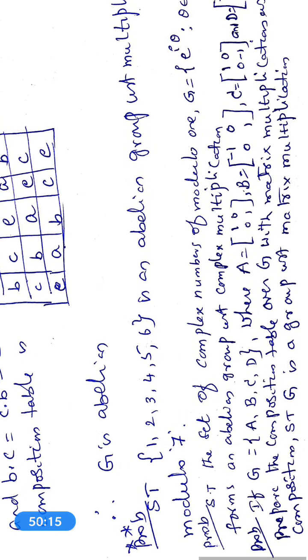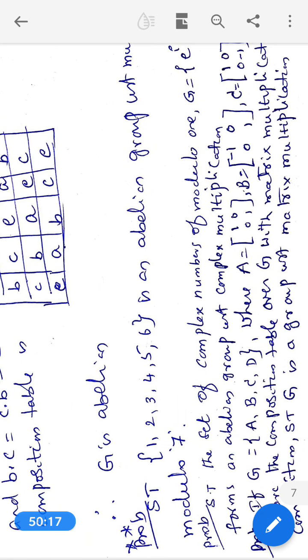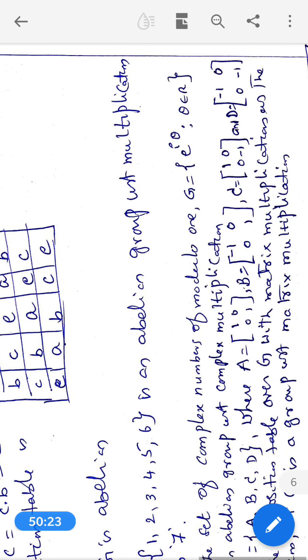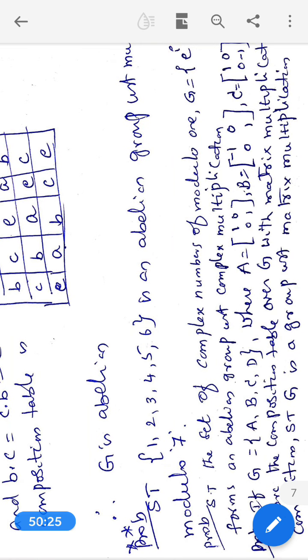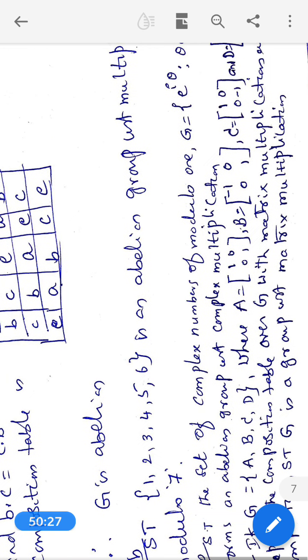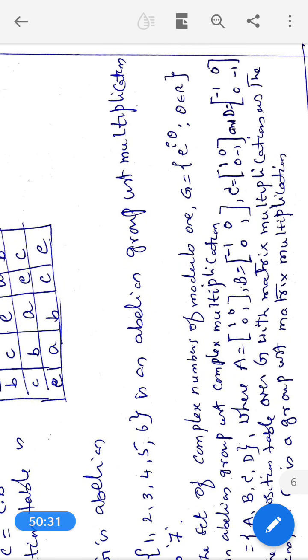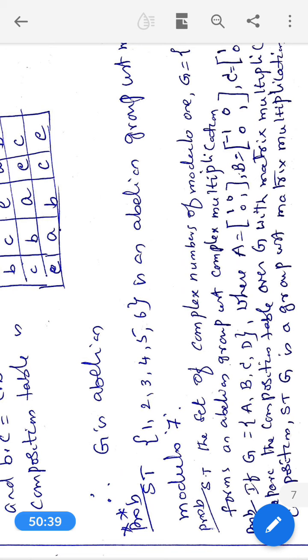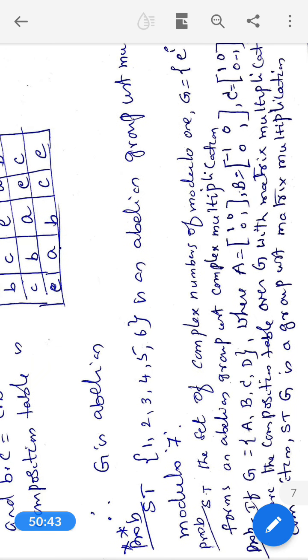Now, another exercise problem. Show that the set {1, 2, 3, 4, 5, 6} is an abelian group with respect to multiplication modulo 7. Another problem. Show that the set of complex numbers of modulus 1, G is equal to the set of e power i theta, theta belongs to R, forms an abelian group with respect to multiplication.